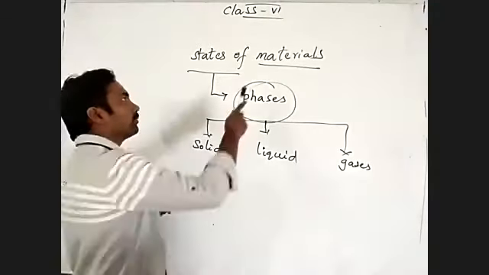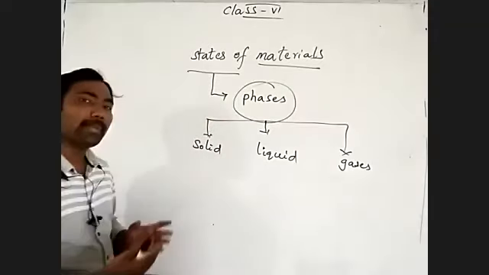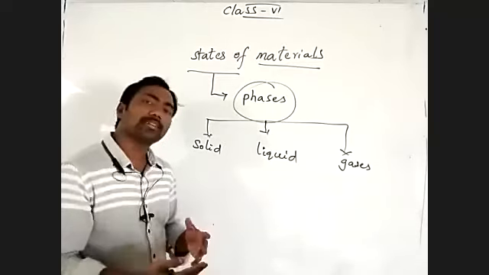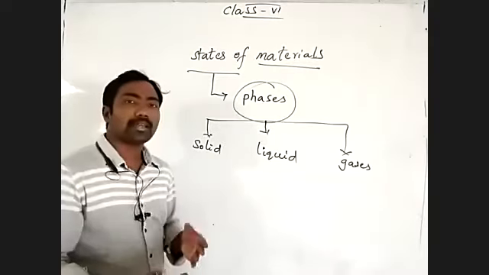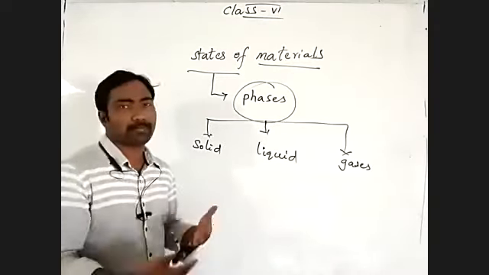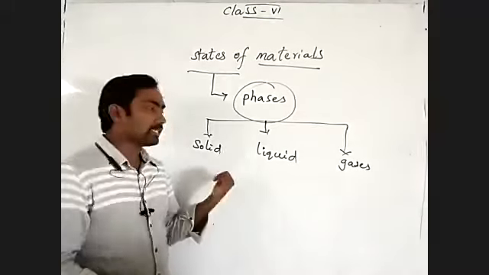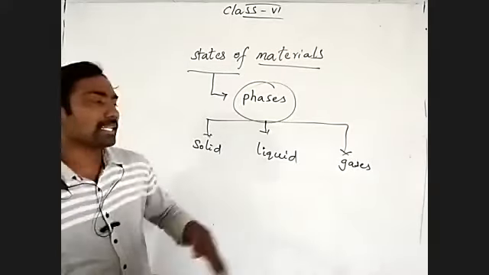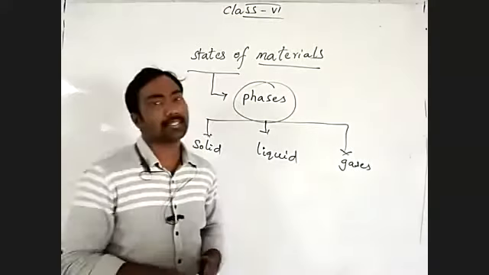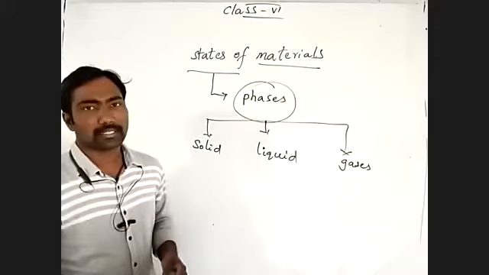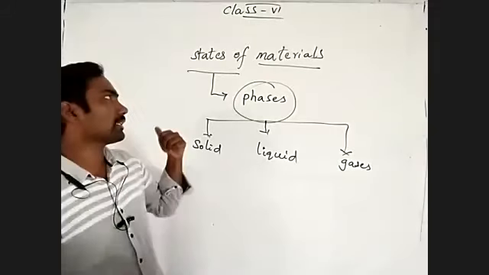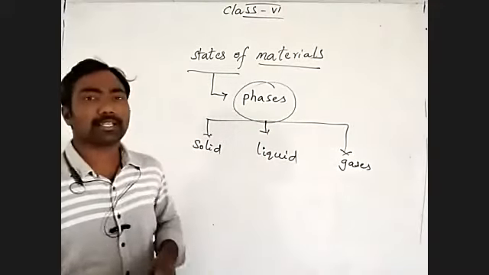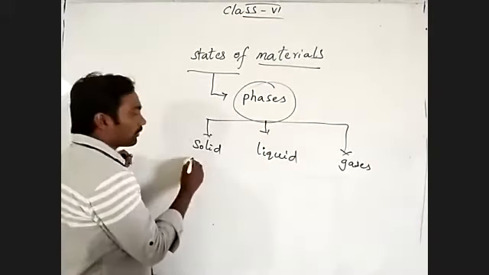So the material can exist. The material can exist means it is present in solid state and also in liquid state, and at the same time it is also available in gaseous state. What are the examples for the solid state of the material, liquid state of the material, gaseous state of the material? Solid state of the materials.